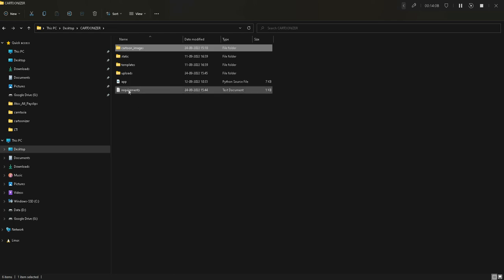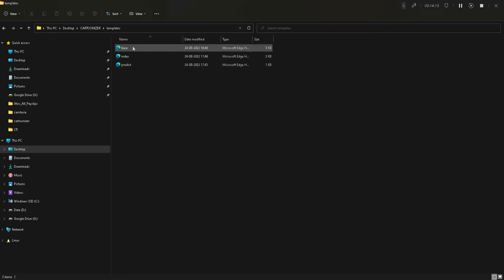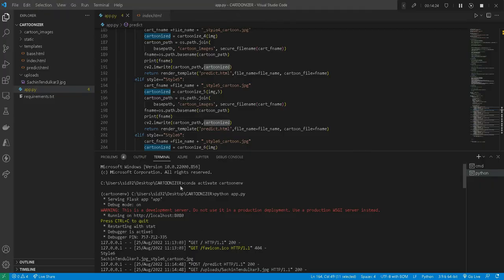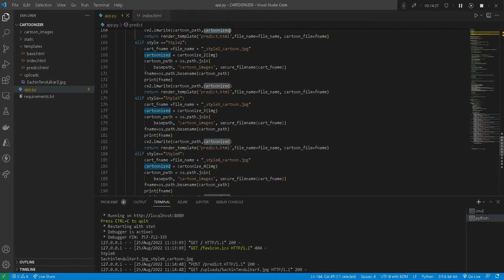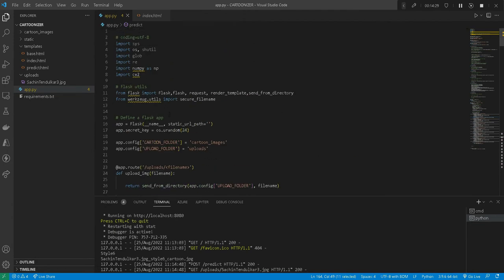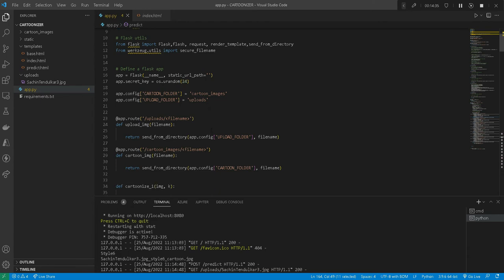Now I'll quickly move towards the app.py part. In templates, we have three HTML pages which give the UI part. So next, let me go towards app.py. So this is our app.py page. In this, what we are doing basically, first of all, is configuring these two folders, because these are not default folders. So we have to keep the folders, cartoon images and uploads, defined in the configuration.